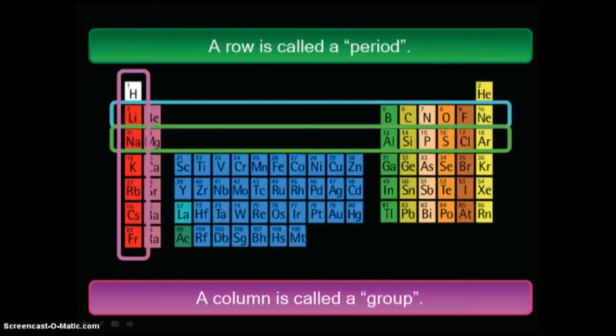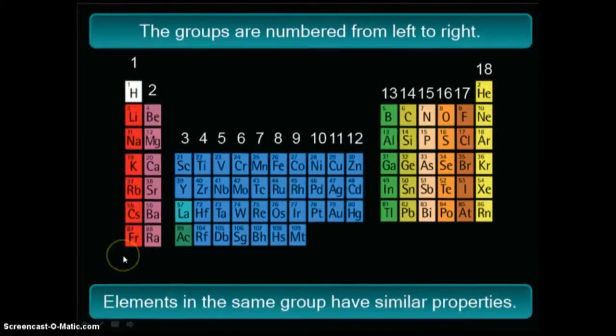Now, when we look at the elements going across from left to right, that is a row, and that is called a period in the periodic table. Now, if we look at the vertical columns going up and down, just think of columns like in buildings. That is called a group, or what you will later hear also as a family. Now you can see the groups are numbered from left to right, 1 through 18.